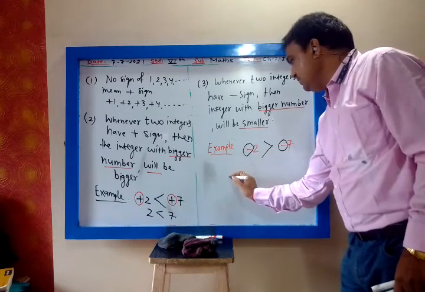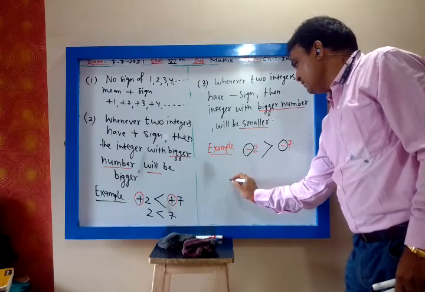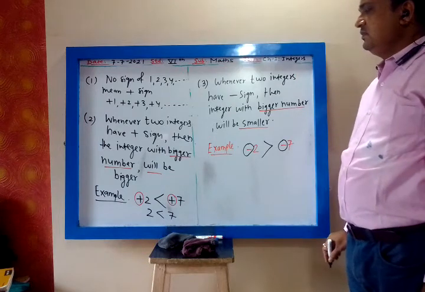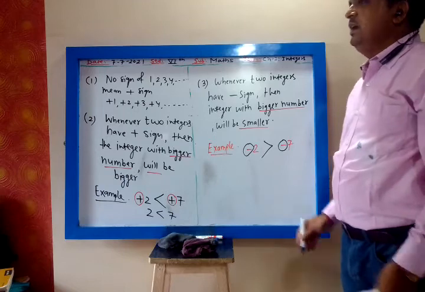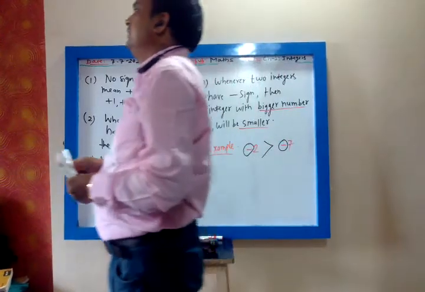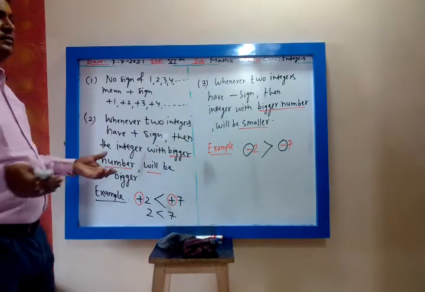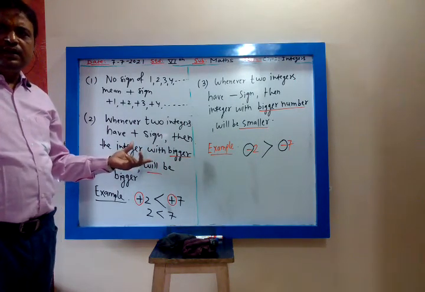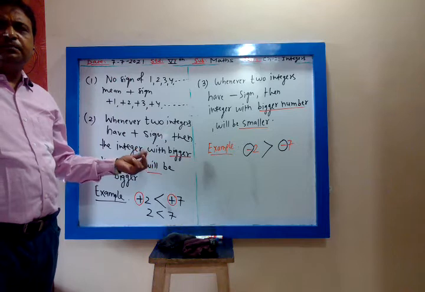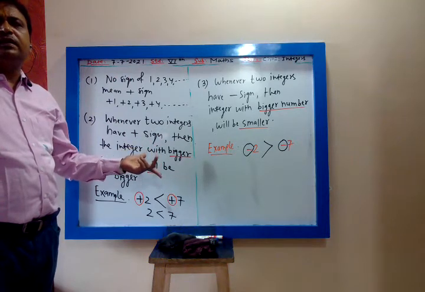We can take one more example. Opposite. See, in positive numbers, the number will be bigger, the integer will be bigger.